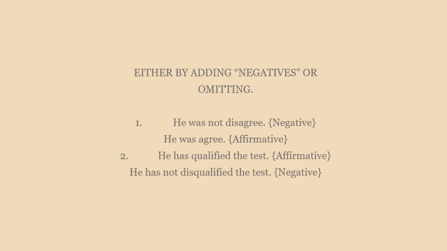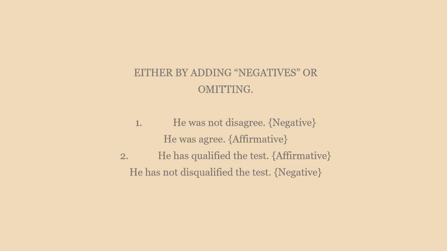Like, he was not disagree, a negative sense with not. Then when we are required to use the opposite of disagree, that is agree, at that time "not" has to be omitted. He was agree, because it will maintain the flavor and the meaning of your sentence.